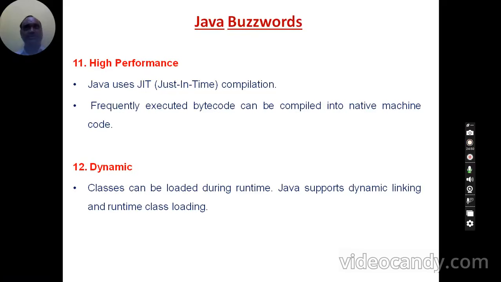Dynamic loading means the classes and methods which are required for the program to execute properly, only those are loaded at runtime. If some methods are not required, they are not loaded into the main memory at runtime. Because of this, it saves a lot of time spent in loading methods and classes, and it leads to faster execution of the program.